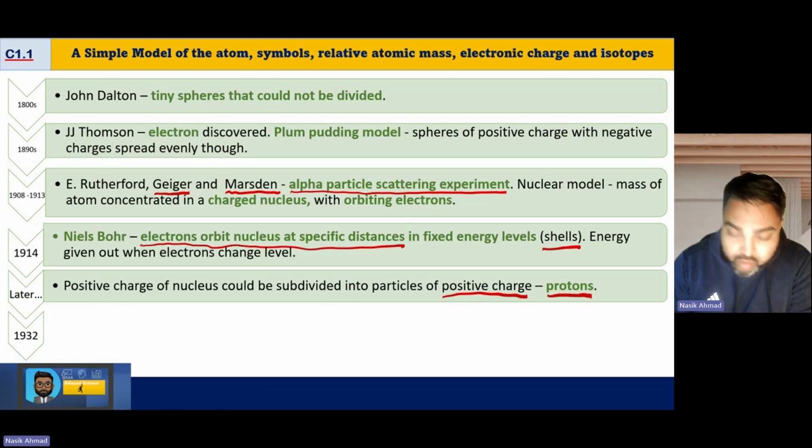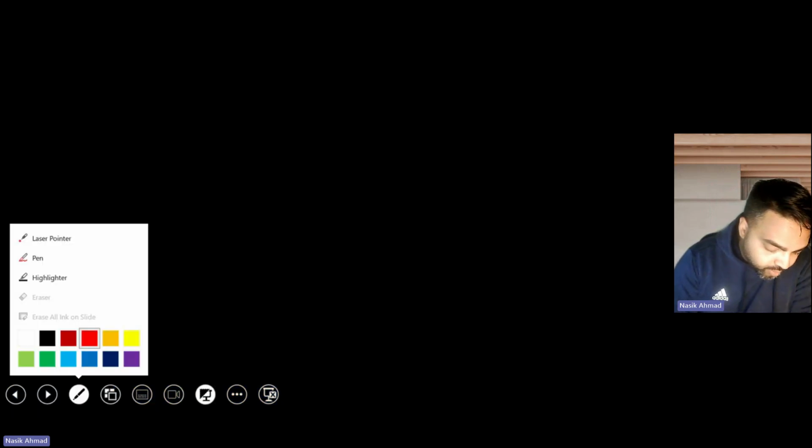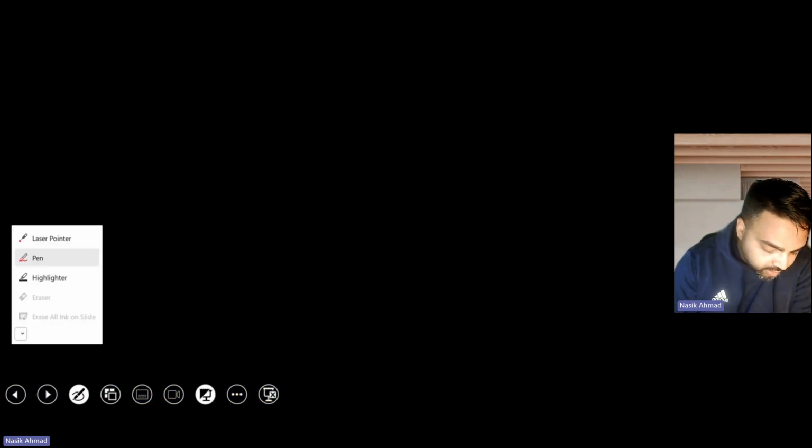So protons were discovered by a group of people, and the way that they were discovered was, if you think of going to a shop, and every time you go to the shop, you always get your change in denominations of 10. So for example, 60p, 10p, and 50p. What they noticed was that every time they did the experiment, they always got a denomination of a charge.